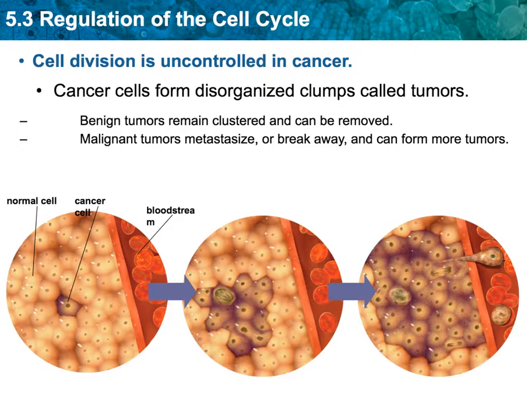Now, tumors develop, and there are two types of tumors. One is called a benign tumor, which is harmless. It stays located. If it originated in the skin cells, it stays in the skin cells. The other one is a malignant tumor. That is metastasized. It breaks away. It goes from where it originated to a place it does not belong.